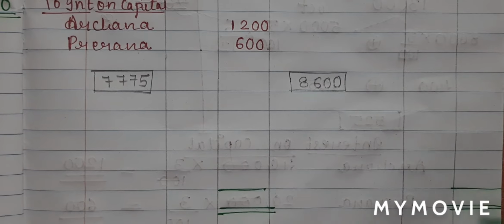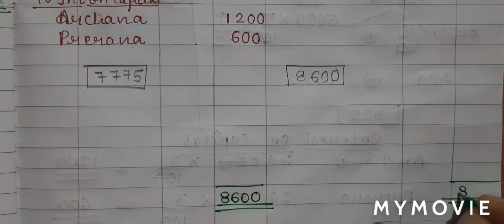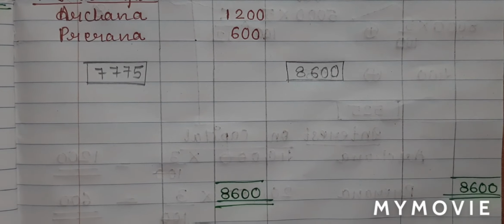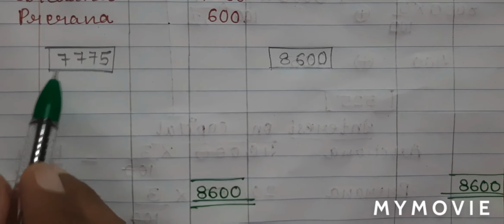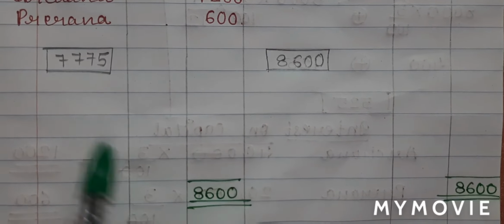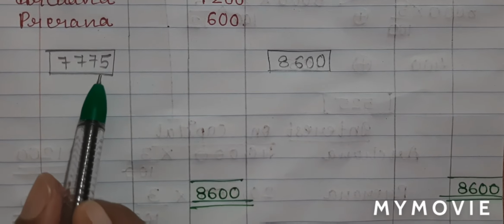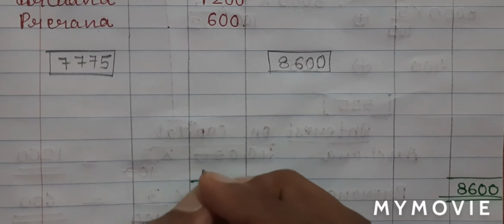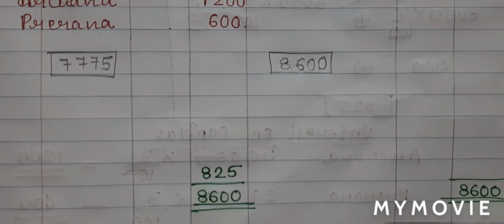Bigger total to be written on both the sides. So 8,600, I'll write it on both the side. From the bigger total, I will minus the smaller total. 8,600 minus 7,775. I will get a balance of 825, which I will write it on top.